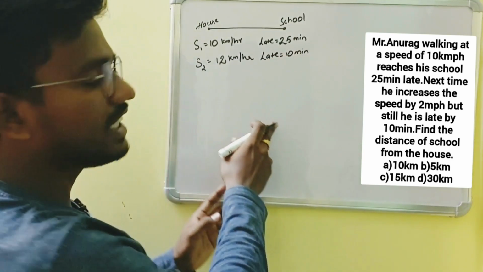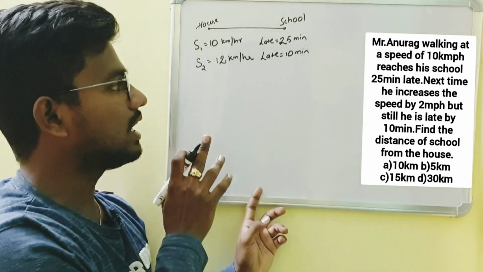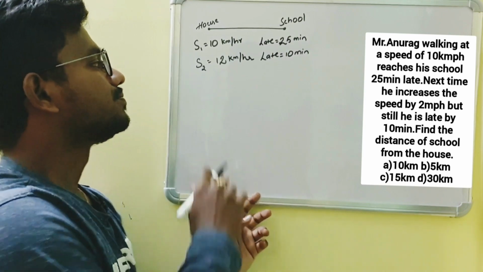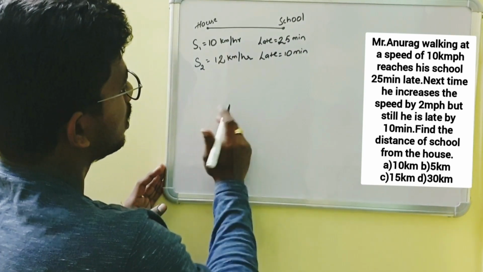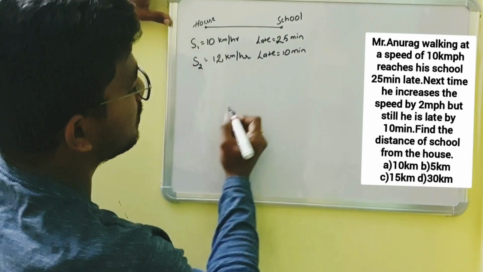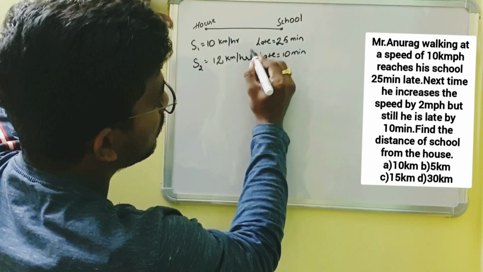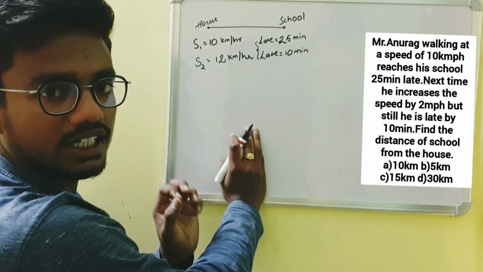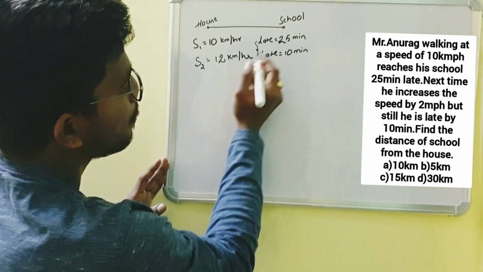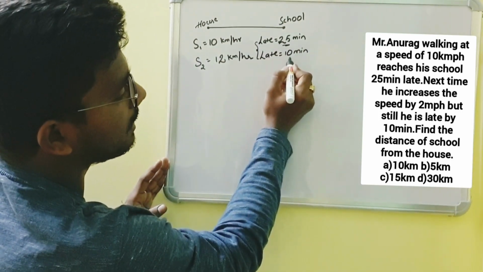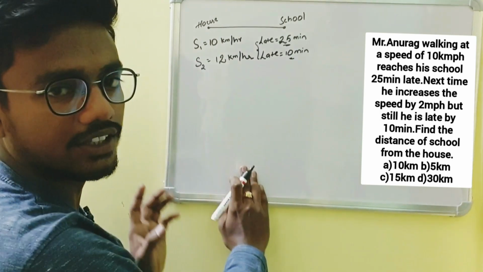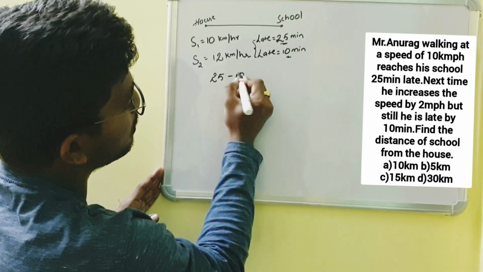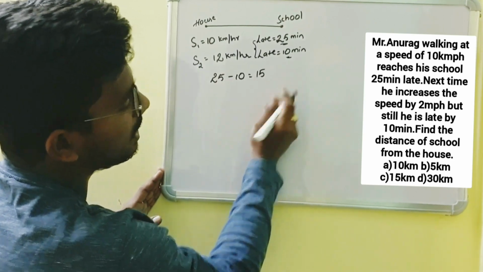Even after increasing his speed by 2 kilometers per hour, he is still late by 10 minutes. So now we have the time difference. In this case he was late in both cases, so we have to take the difference in times. In the first case it is 25 minutes and in the second case it is 10 minutes. So the difference in time intervals is 25 minutes minus 10 minutes, which is nothing but 15 minutes.